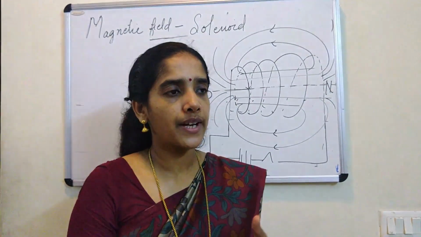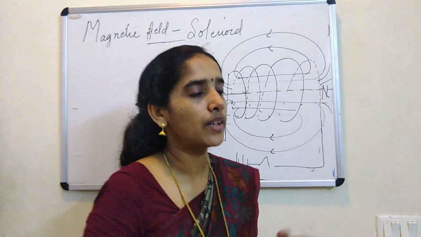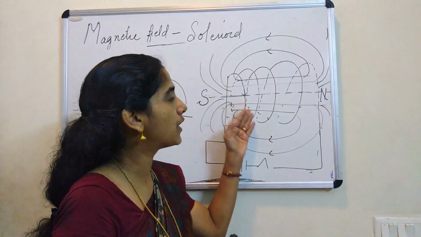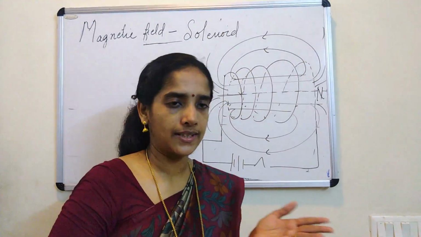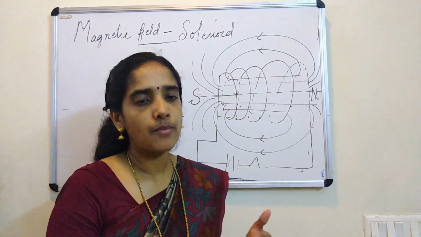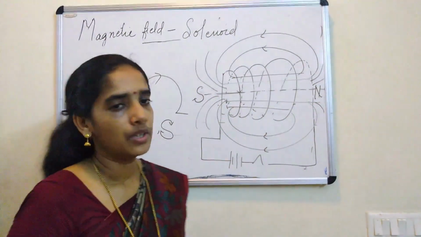But why is it soft iron? Why not hard iron? Why not steel? These we will study later. So an electromagnet is actually made from which one? Solenoid. Which is stronger? The electromagnet is stronger than the solenoid. So about the electromagnet we will study later. That's all about the solenoid. Okay.